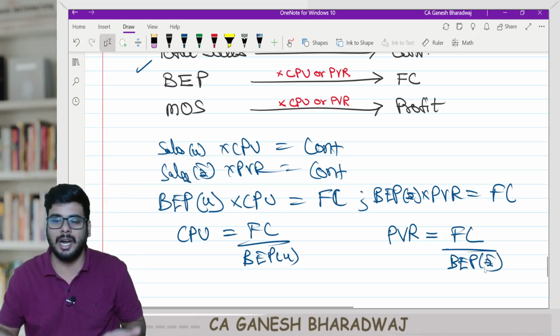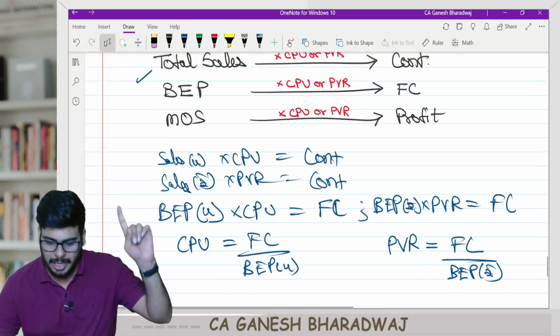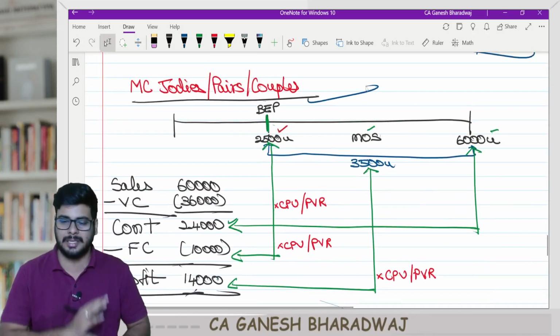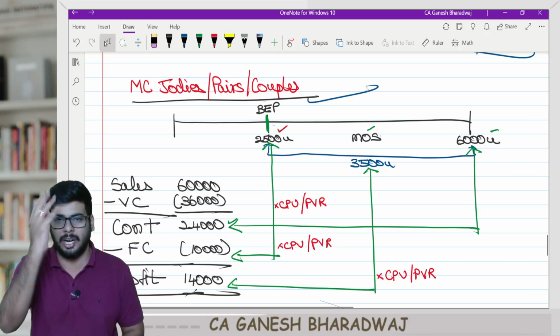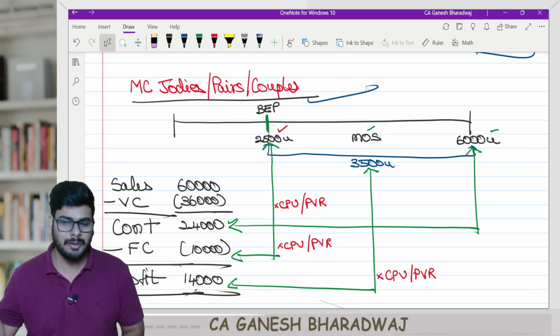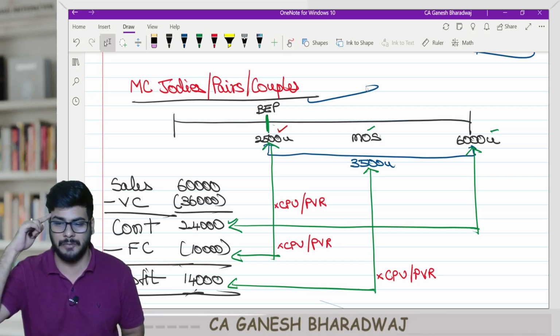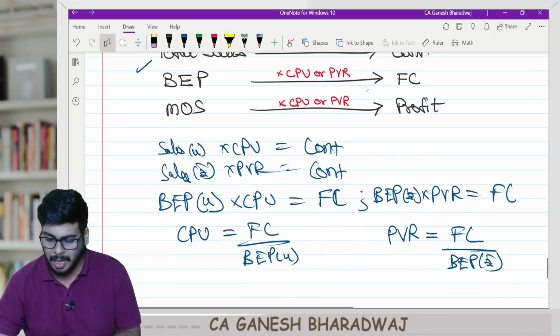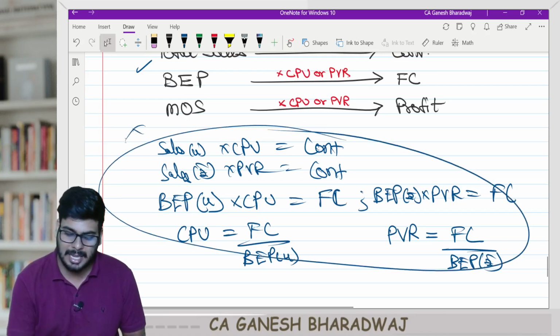You can arrive at hundreds of formulas, guys. All you need to remember is only this. That's about it. You need not know anything else. Automatically, you will remember all the formulas. Clear with this, guys? You just need to have some presence of mind. Don't mug up the formulas like this. This is definitely not the way of doing.